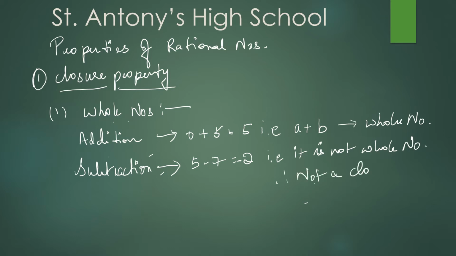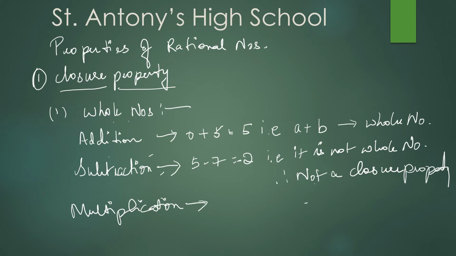So next, let us pass on to closure property. Next, let us pass on to multiplication. 0 into 3 is equal to 0. So 0 is a whole number. Therefore, a into b is equal to a whole number. So it is a closure property.